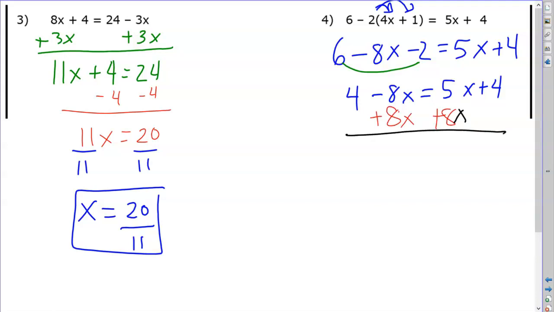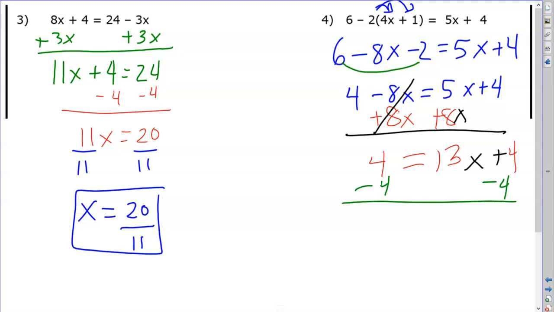So 4 equals 13x plus 4. And then I'm going to subtract 4, and look at that. I get 2 cross-offs.